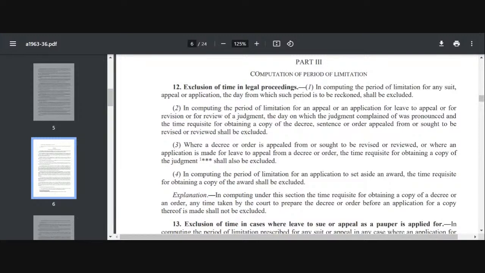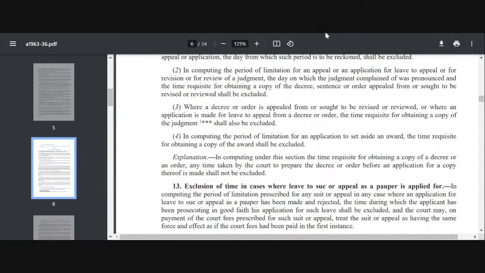और ये सूट अपील एप्लीकेशन के केस में, if it is for an appeal or application for leave to appeal, for revision or review of judgment, then the day on which the judgment is pronounced and the time which is required for obtaining the copy of the decree, right, or the order, that will also be excluded. And if the application is to set aside an award, Section 12 clause 4 says the time which is required for obtaining a copy of the award will be excluded, right? So these are exclusions of time in legal proceedings, right?